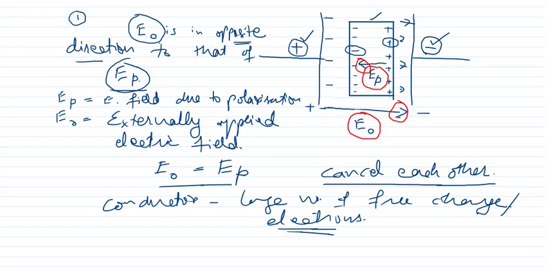So therefore what will happen? Whenever any metal is placed, then whatever the electric field we have, this positive charge is there, and equal to that one here, negative charge will appear on this side. As the negative charge will appear, the direction is already opposite, and the magnitude of EP and E naught become equal to each other because of the large number of free electrons.